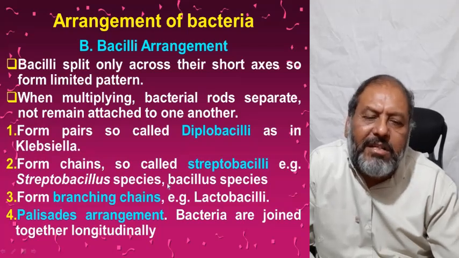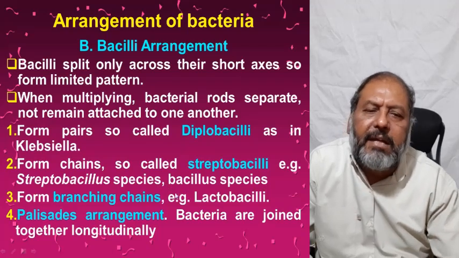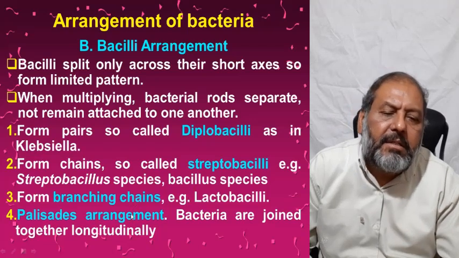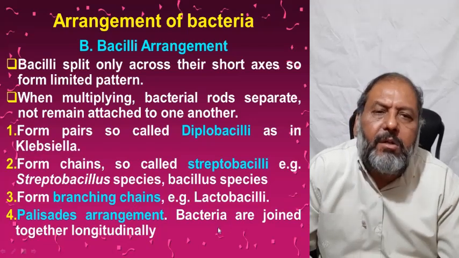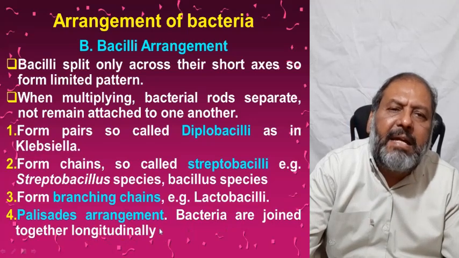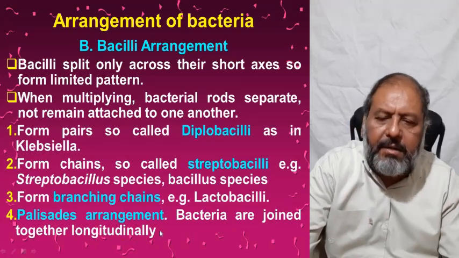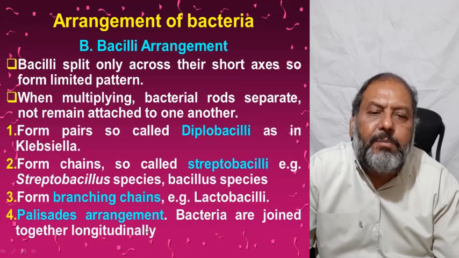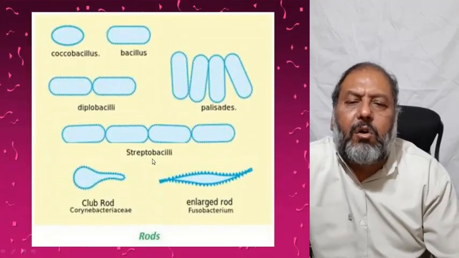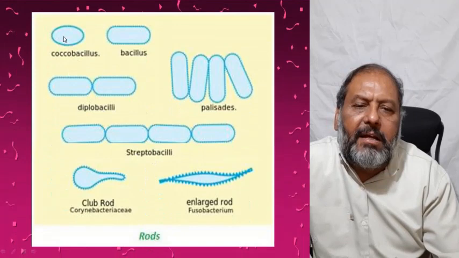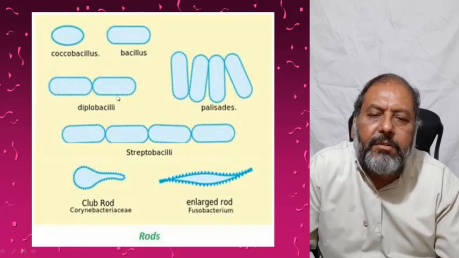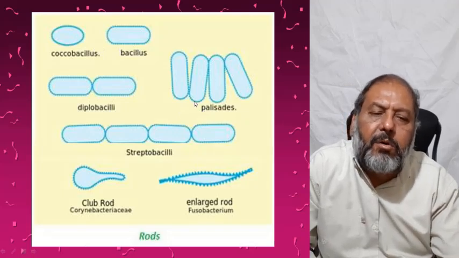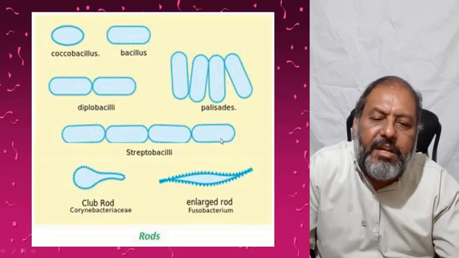They form branching chains, as in the case of Lactobacilli, and palisade arrangement, as these bacteria are joined together longitudinally to form a hedge, as in the case of plants. So this is the arrangement which is called palisade arrangement. One can see the coccobacilli look like coccus and bacillus, two pairs, and this is the palisade hedge-like. Streptococcus, these are in the form of chains.